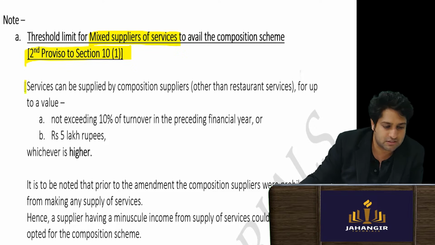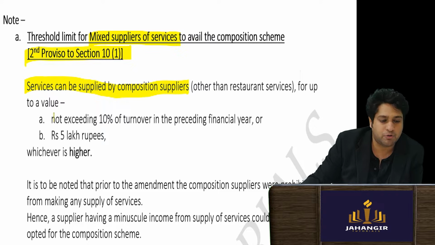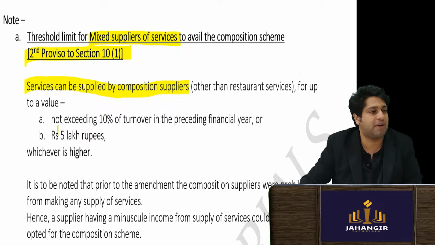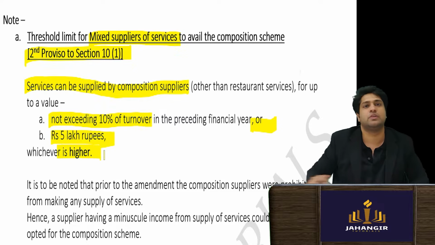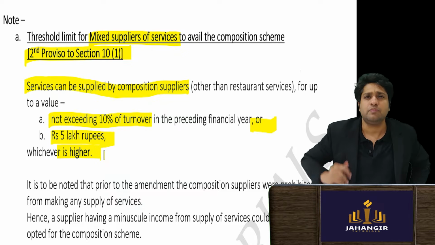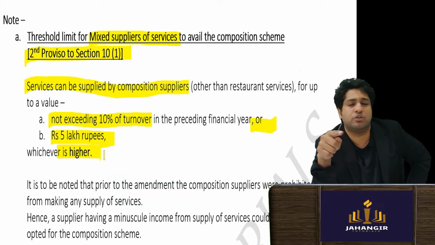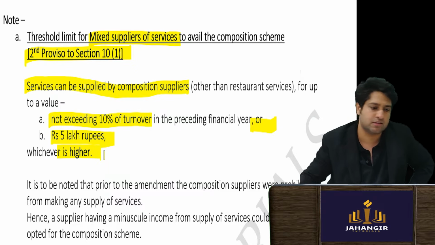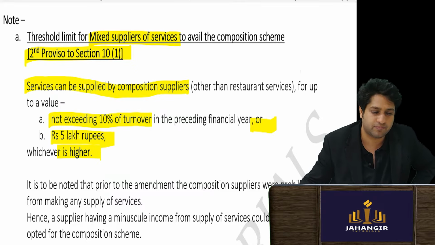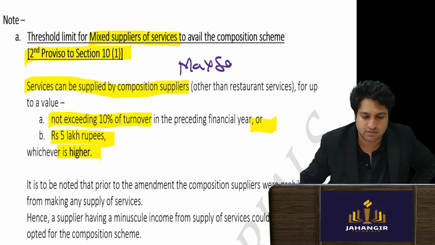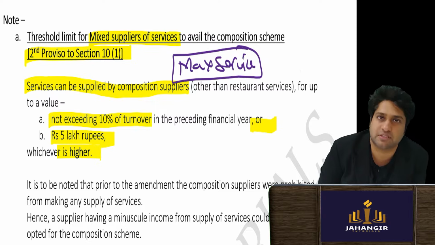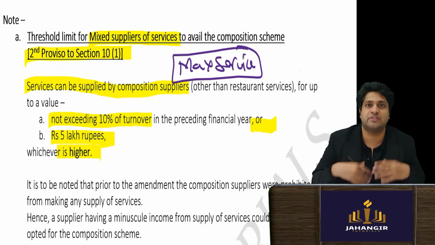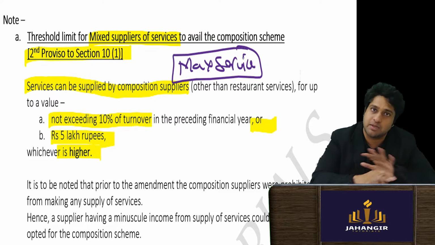The service can be supplied by composition dealers up to an upper limit of how much service you can give: max 10% of the turnover or 5 lakh rupees, whichever is higher. So you will see that 5 lakh rupees or 10% of your turnover can max be the service that you can give. So if I am giving 20% services, my turnover consists of sales of services, I am not eligible under composition scheme.